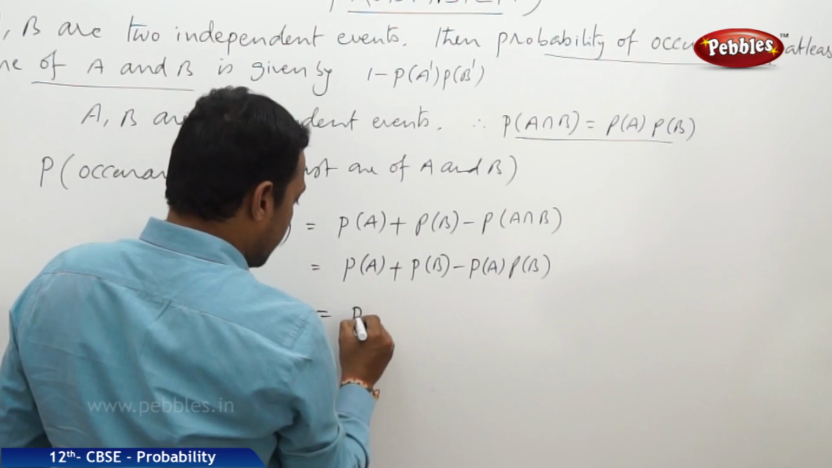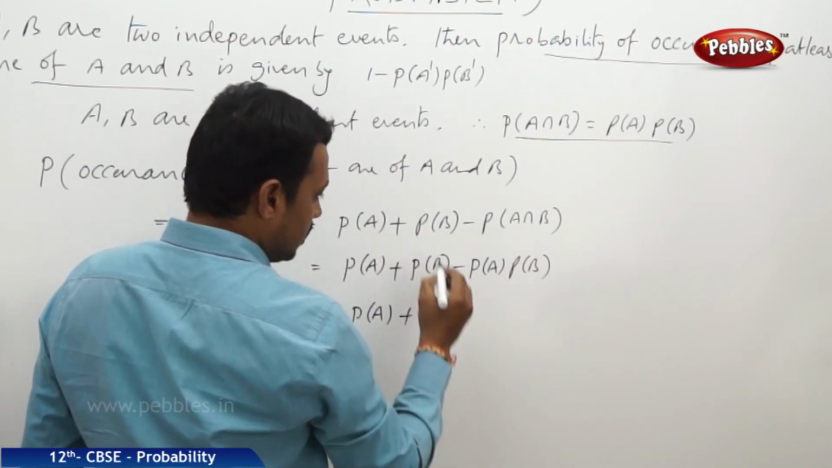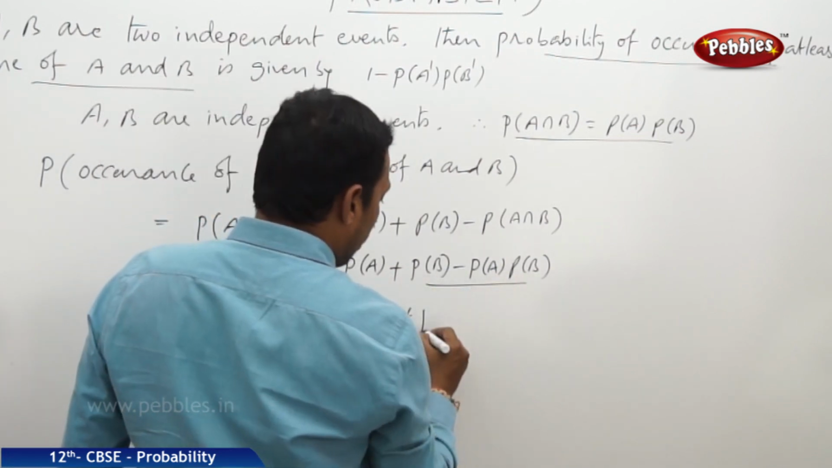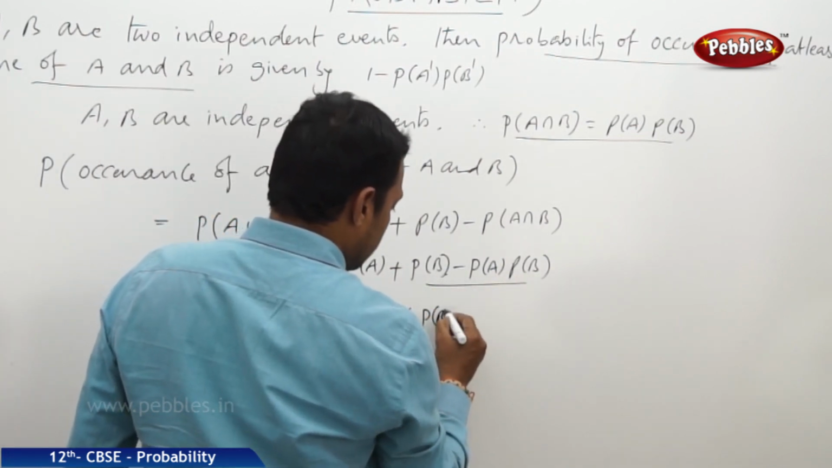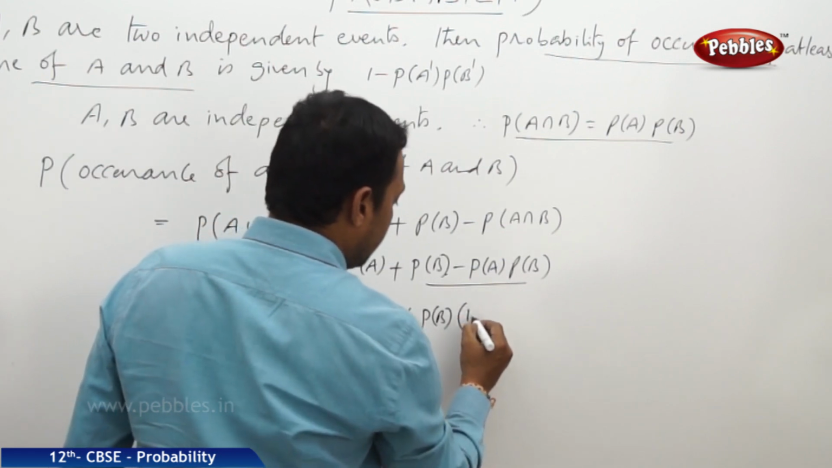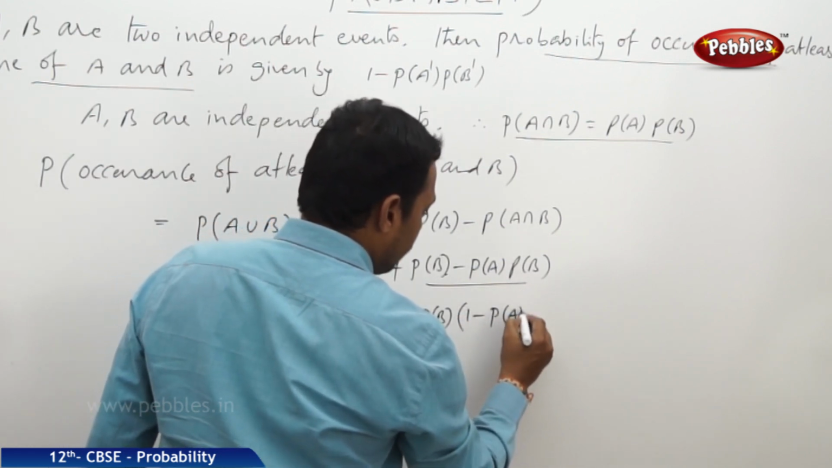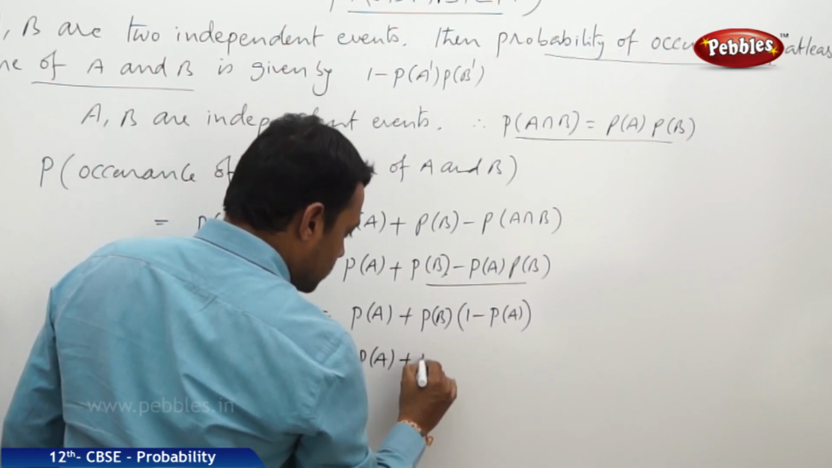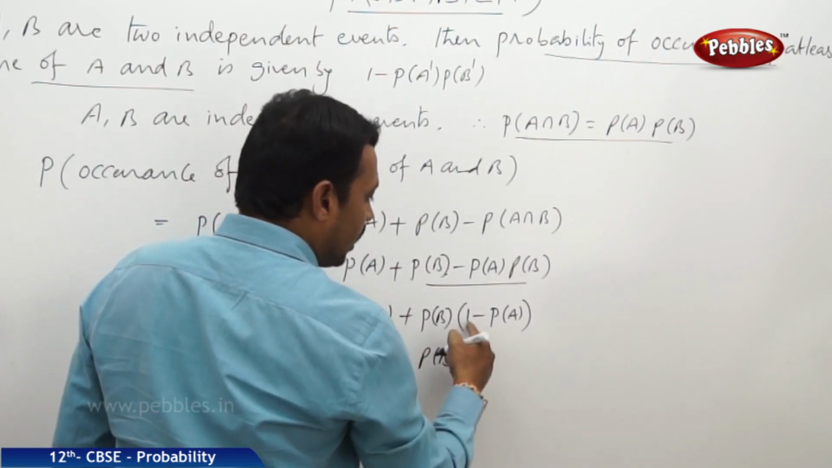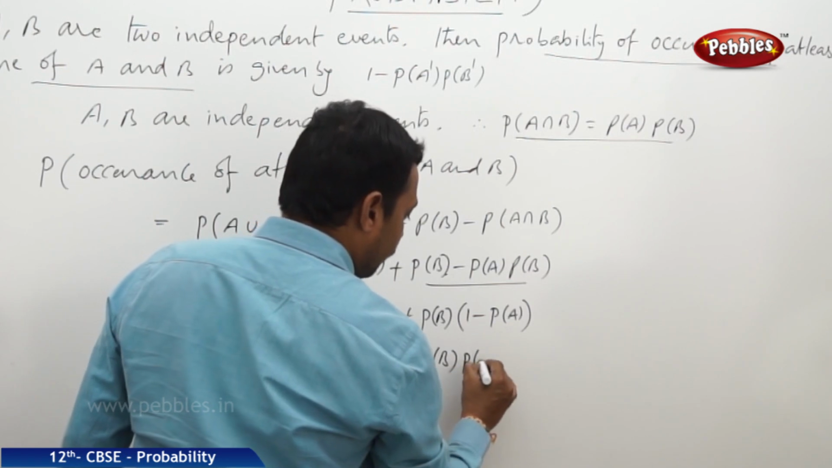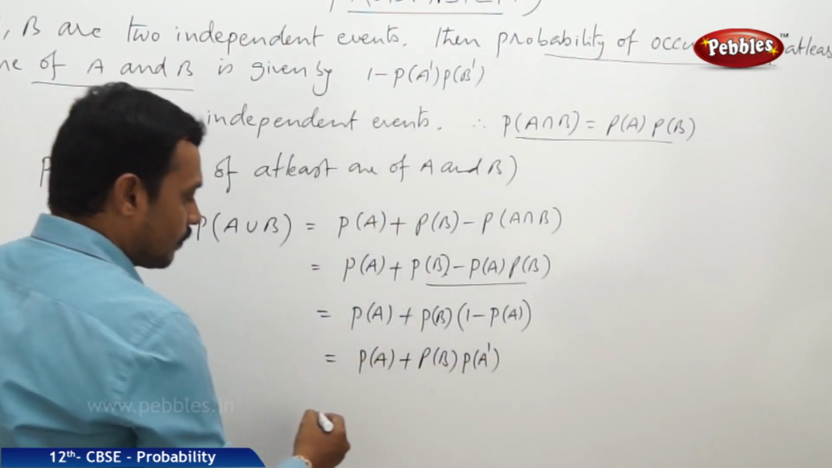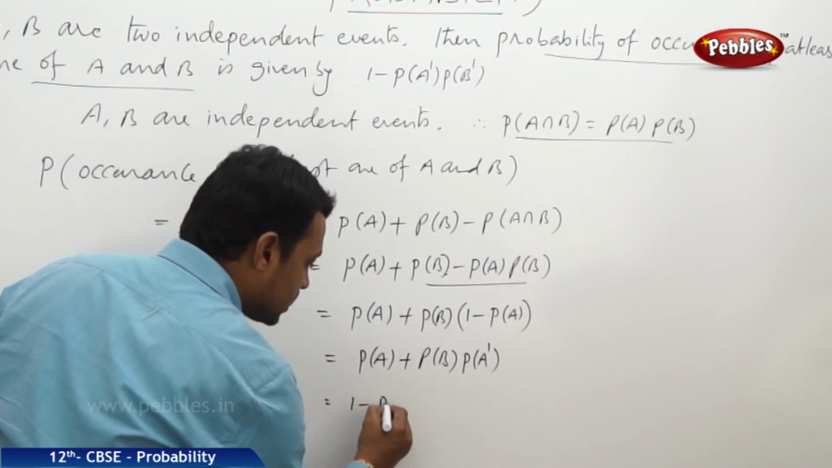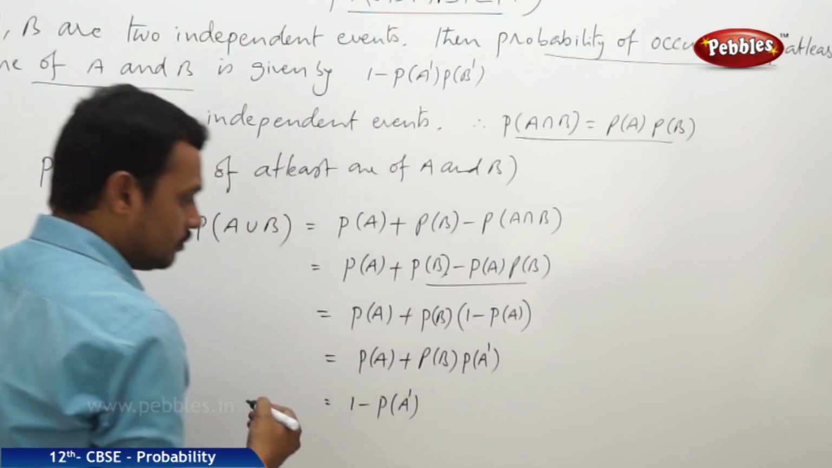Now this is P of A plus, look here, we can get probability of B common from these two terms. When we take that much term common, it is 1 minus P of A. Now this is equal to the probability of A plus probability of B into 1 minus P of A, which is equal to P of A dash. And of course, we can write the probability of A as 1 minus P of A dash.